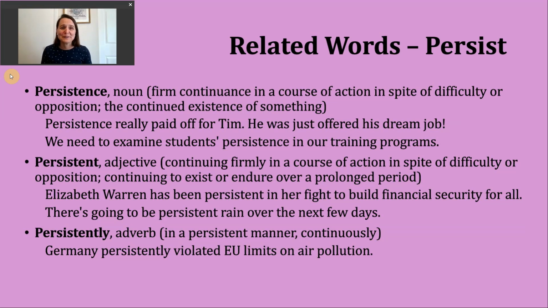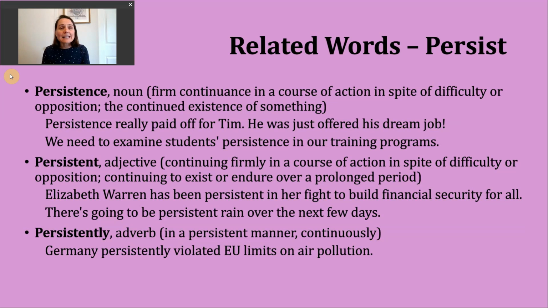Now, let's spend just a couple minutes looking at words that are related to our verb persist. The first word we're going to look at is the noun persistence. One way to use this noun is to mean the firm continuance of a course of action in spite of difficulty or opposition. You can see that this connects really well to the meaning of the verb we looked at first.